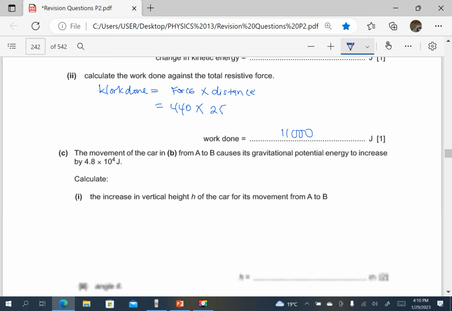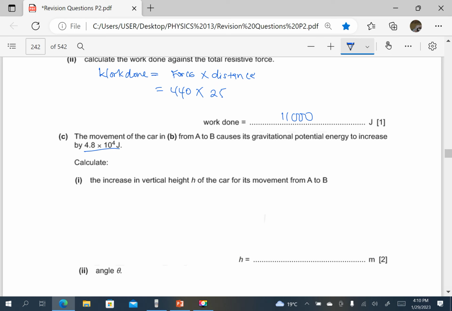The movement of the car from A to B causes its gravitational potential energy to increase by 4.8 times 10 power 4 joules. That is the increase in gravitational potential energy. Calculate the increase in the vertical height h of the car for its movement from A to B.